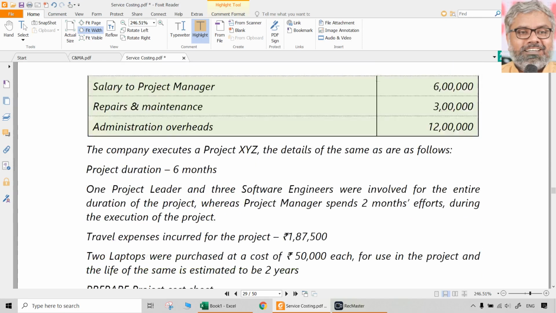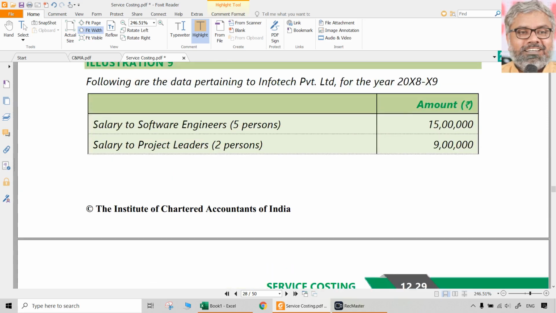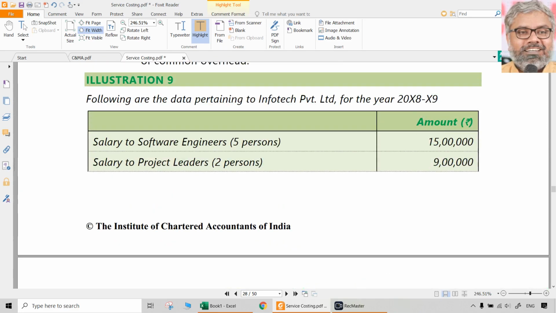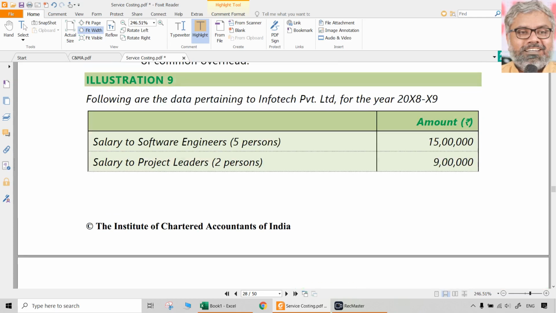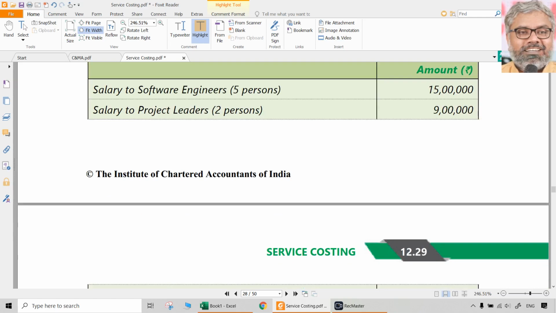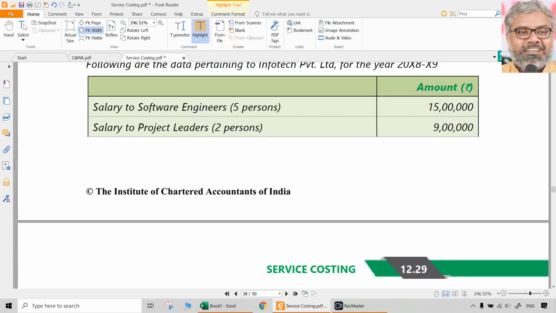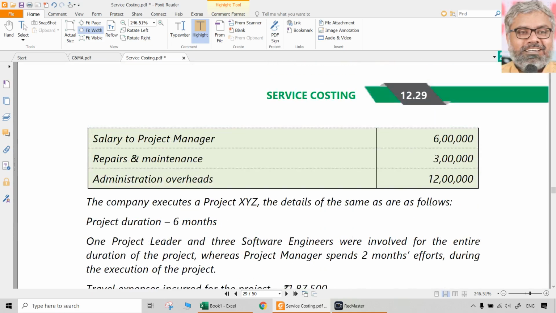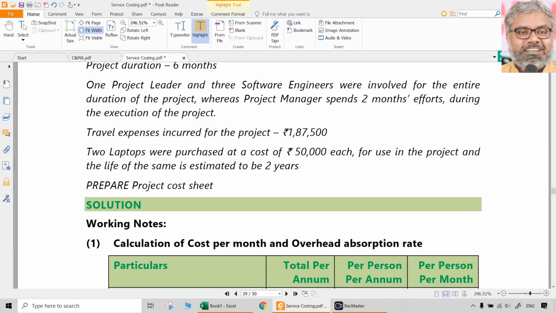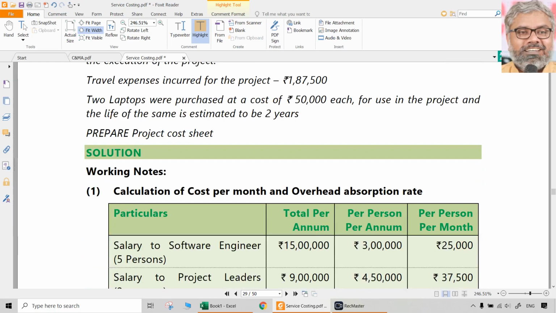Prepare a project cost sheet. Actually, this is a job costing question. You don't want to call it job. Job is like a scooter mechanic, car mechanic type of thing. Okay, we want sophisticated names. So what do we call it? Project cost sheet. Good. Concept is same. Doesn't make any difference. So this is the cost of various things that is given, and what is asked is just the project cost sheet.